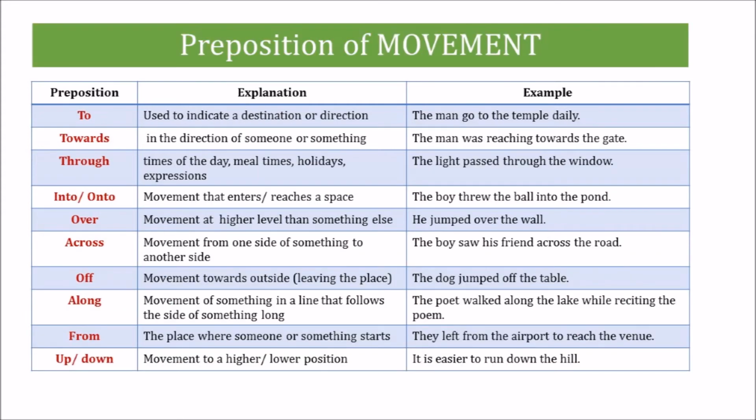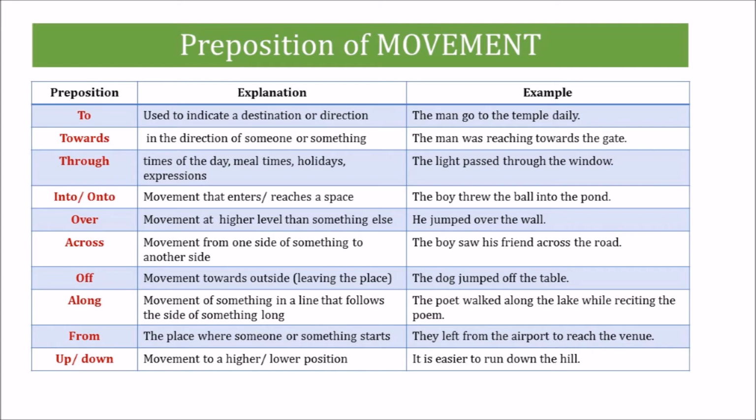Prepositions of movement show movement from one place to another place. These prepositions always describe movement and we usually use them with verbs of motion. The most common preposition of movement is the preposition to, which describes movement in the direction of something. For example, how do you go to work? The preposition towards is used to say that someone or something moves, looks, faces in the direction of something or someone.